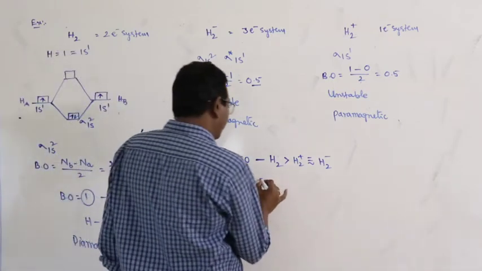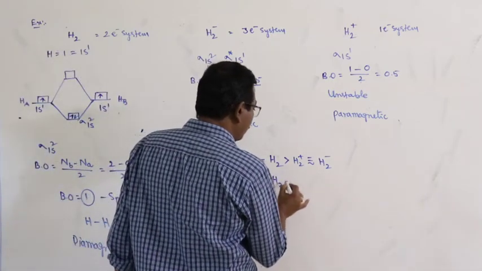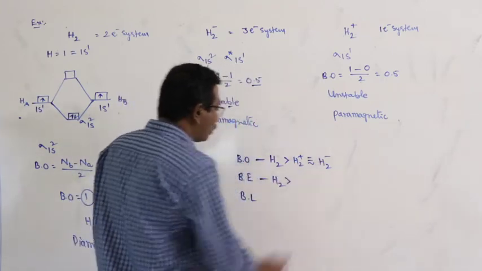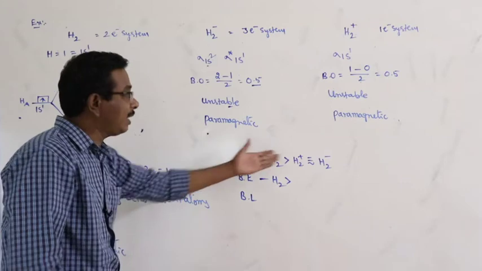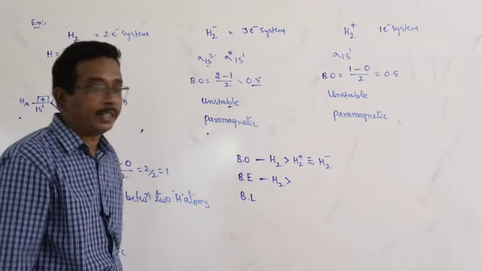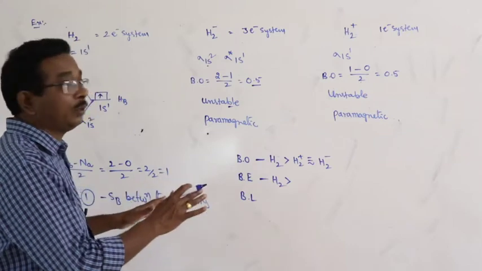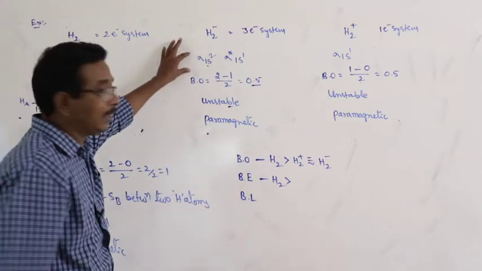Bond energy: H2 is greater than H2 plus and H2 minus. Bond order, okay, 0.5, 0.5 same. But what about the bond energy? Then you have to go through the details.